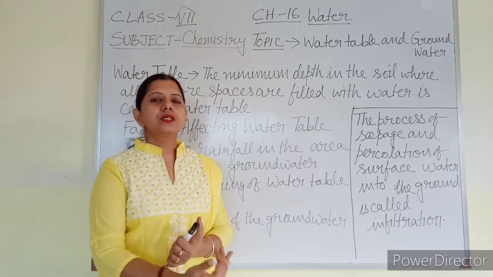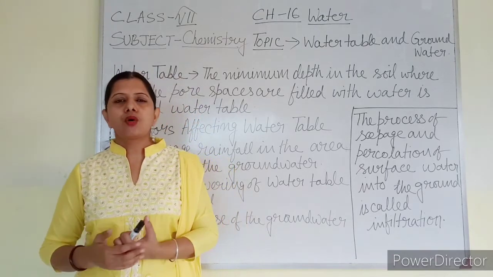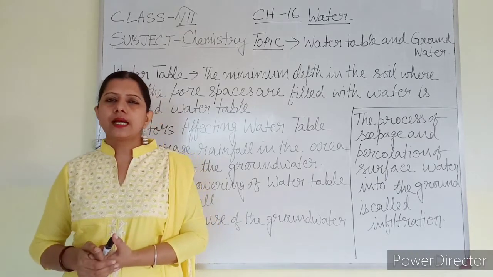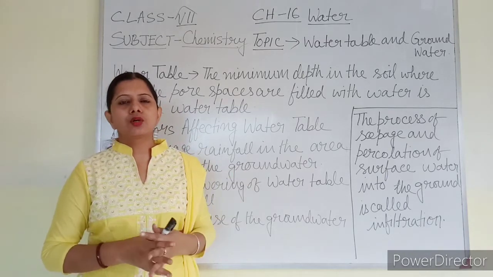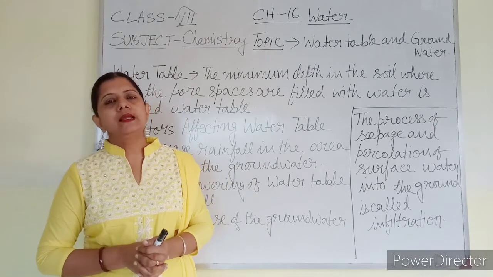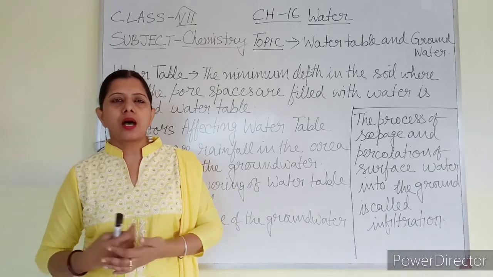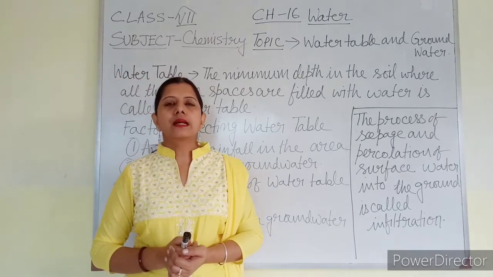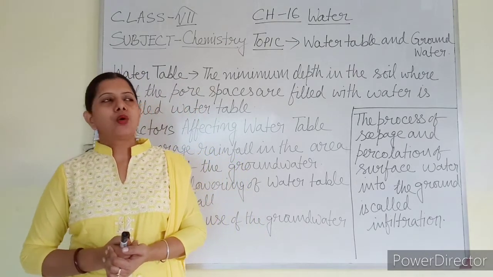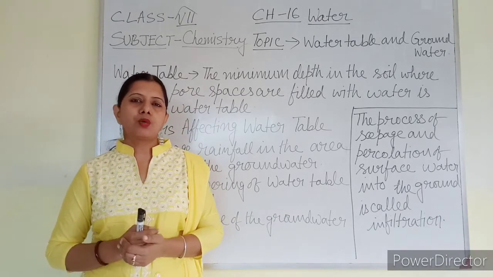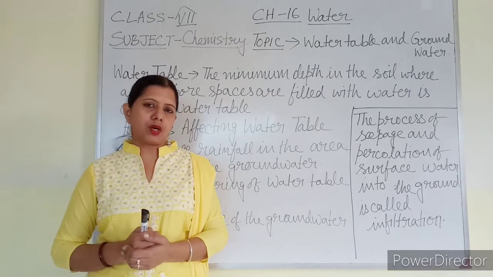The place which is near to the sea or ocean, there the water table is very near. On the other hand, in places which are desert or dry areas, the water table is very low. That means the minimum depth from the surface is too high. That is the reason water crisis can be seen there, and it is very difficult to get the water. You have to pump it out. It takes time to take out the water.